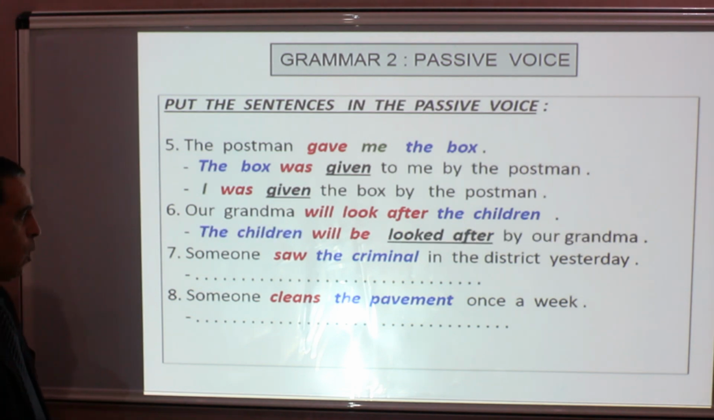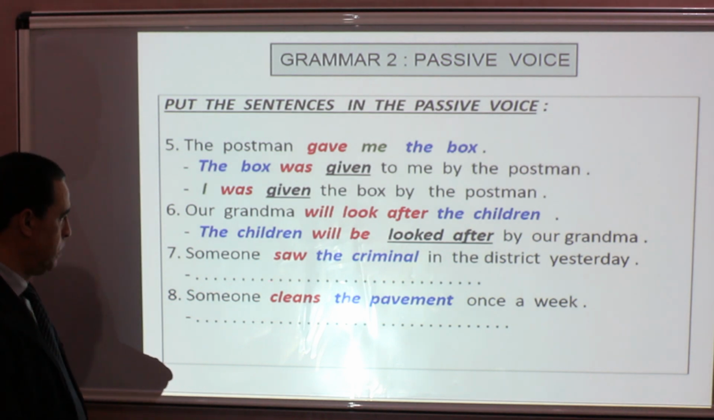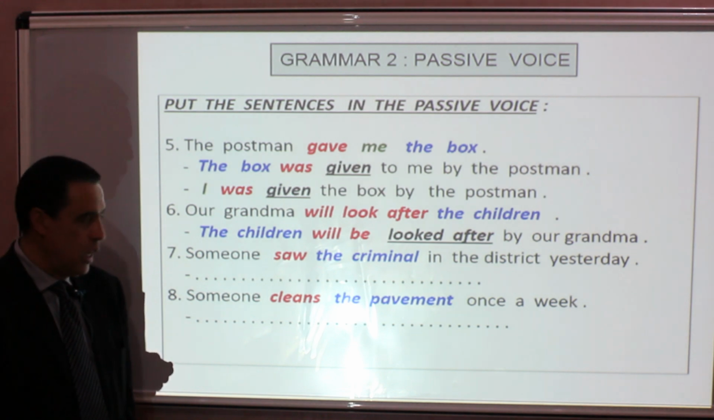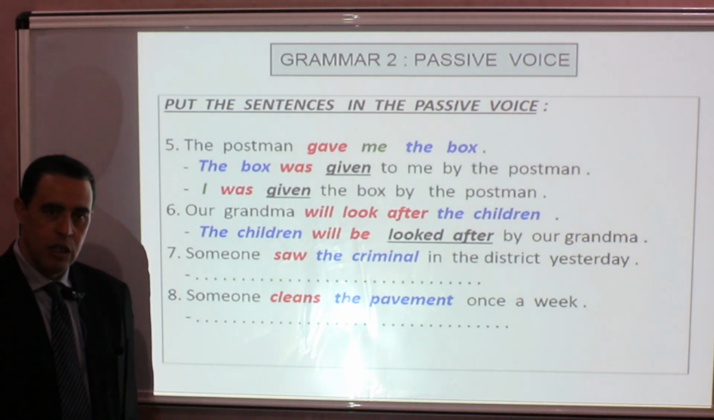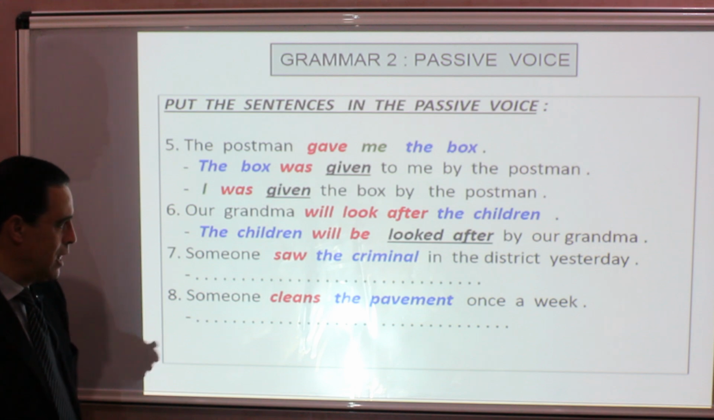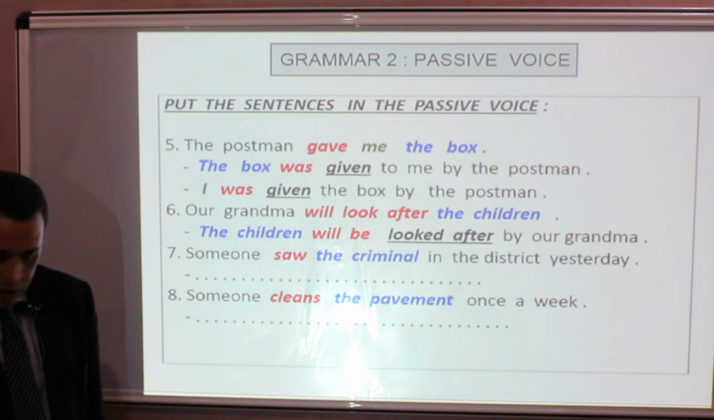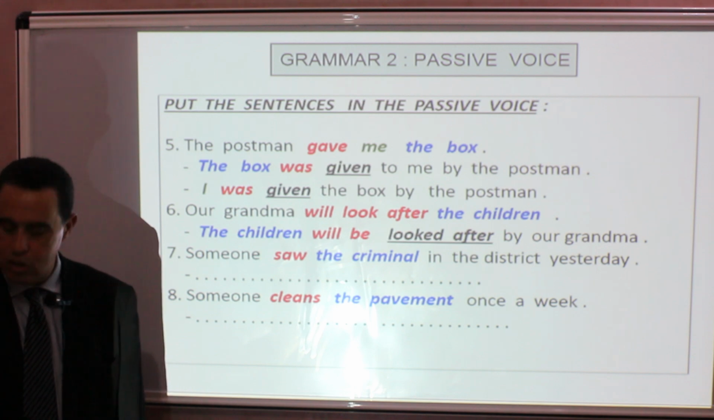7, someone saw the criminal in the district yesterday. We begin with the criminal, the object. Saw is in the past, that's the past of see, so it's was, the criminal was, and the past participle of saw is, I'm sure you know it, you know this one as well. Yes, you got it right. It's seen in the district yesterday, and we drop someone because it's an indefinite subject.